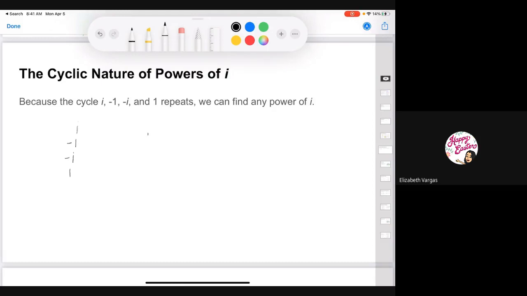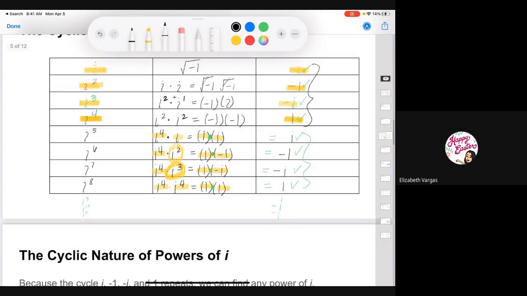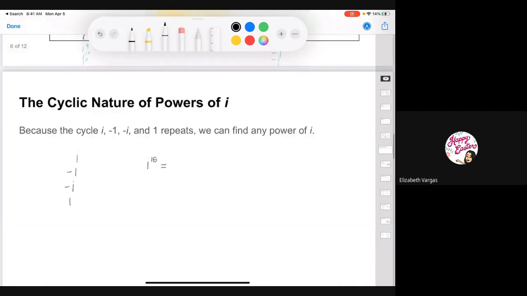So say I'm looking for i to the 15, or I'm asked to find the value of i to the 15. Well, basically what I want to do is find out which exponents I can use from just these. These are the easiest ones to work with. So which exponents can I use here to get it to add up to 15?